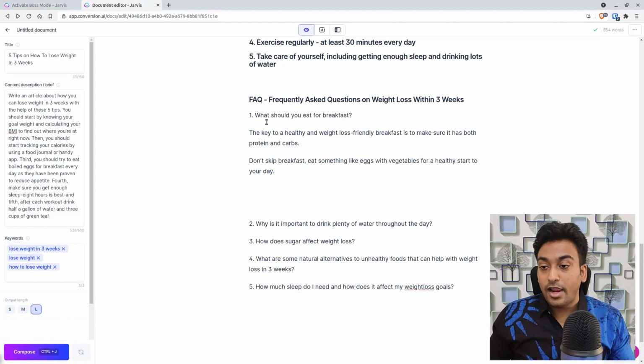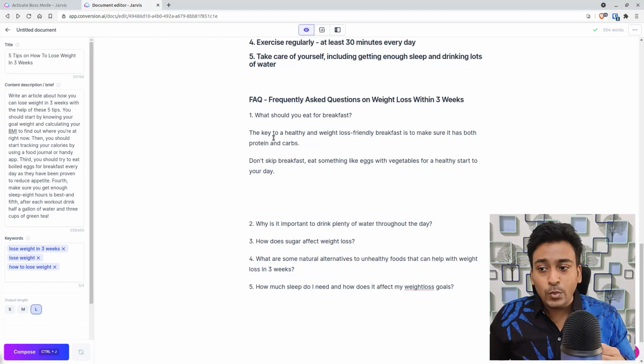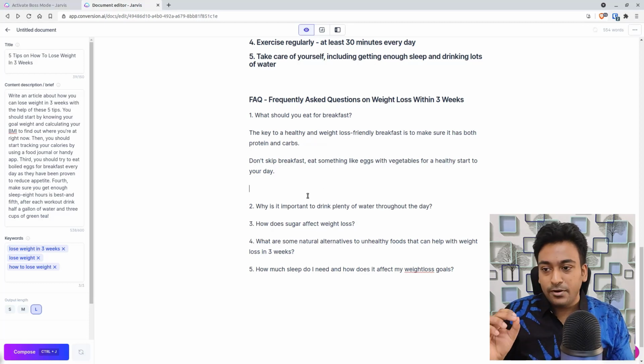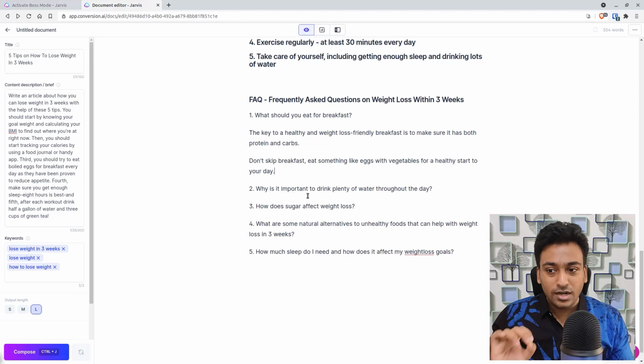This is the answer. I asked what should you eat for breakfast, and it says the key to a healthy and weight loss friendly breakfast is to make sure it has both protein and carbs. Don't skip breakfast. Eat something like eggs with vegetables for a healthy start to your day. So you can see, it's a perfect answer for the question I asked.